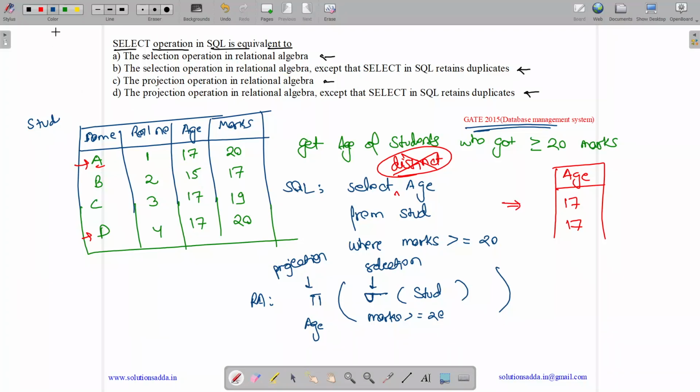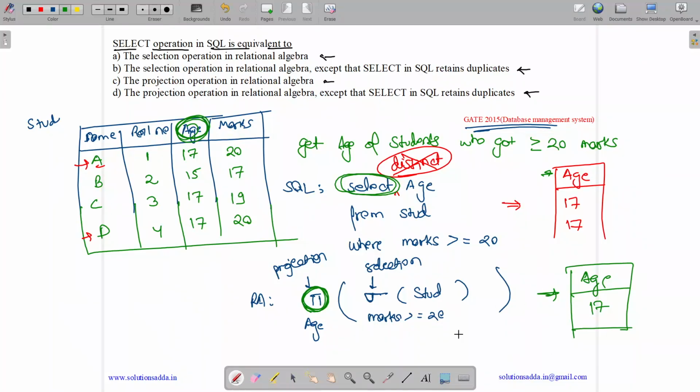Okay. Now see the difference between the two. Here the verb select is basically specifying which entity we need to get in the output. Here the same is specified by projection. So select in SQL and this will give us the output age, 17. It by default gives us the distinct values. Duplicates are removed. So select operation is equivalent to projection operation in relational algebra.